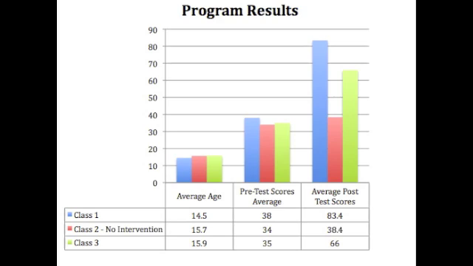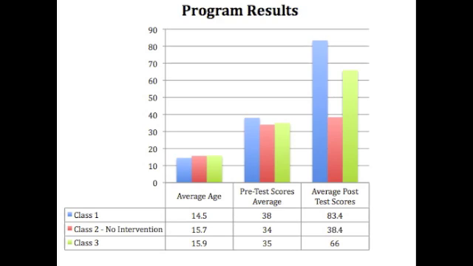From the data we collected, here are our results displayed. We took into account class size, average age, pre-test scores, post-test scores, received intervention, pregnancy rate, and average on track to graduate. We decided to create a chart to display our results comparing the three classes and evaluating their test scores in comparison to those who received the intervention or not. The average age was between 14 to 15, the pre-test scores averaged 34 to 38, and the post-test scores varied depending on whether they received the intervention.